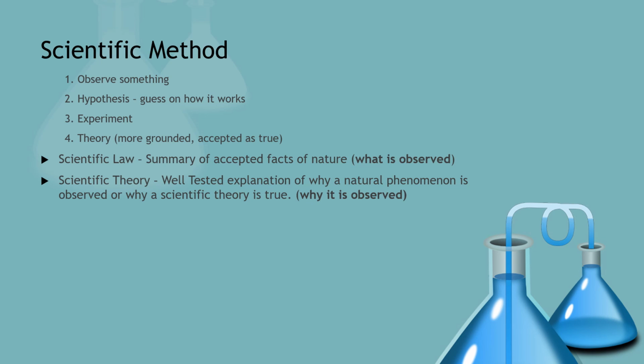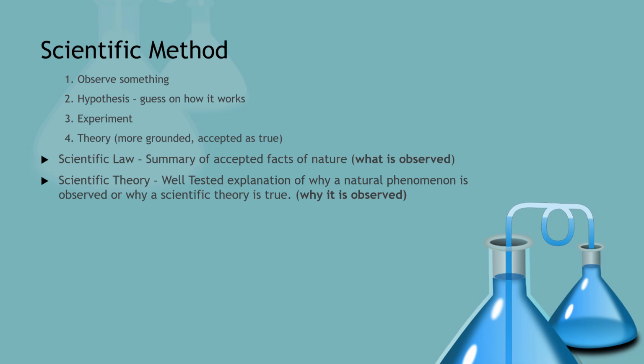This definition of theory is quite a bit different from the English vernacular theory. Like you might hear a friend say, "Oh, I have a theory about what went wrong," meaning that, "Oh, I have a guess about what went wrong." The theory in this context means something very different. You could say something like the theory of evolution or germ theory, or things that there's so much evidence for them that they're so grounded, or there's so much evidence and proof from the experiments that have been performed that they're generally accepted as true.